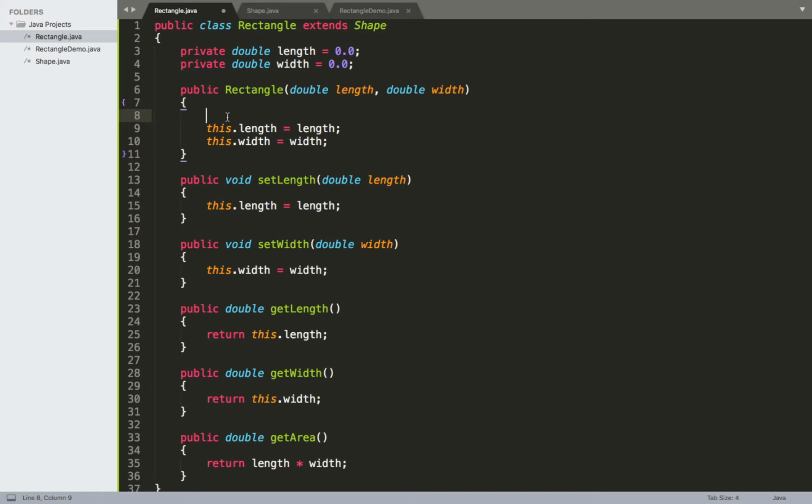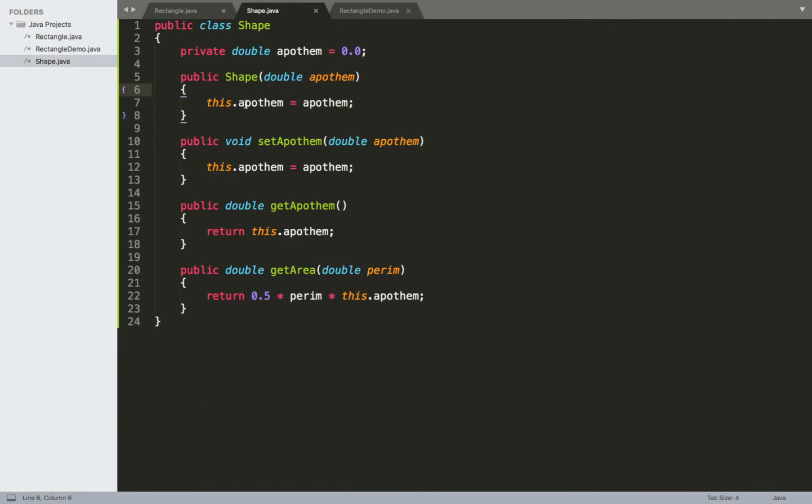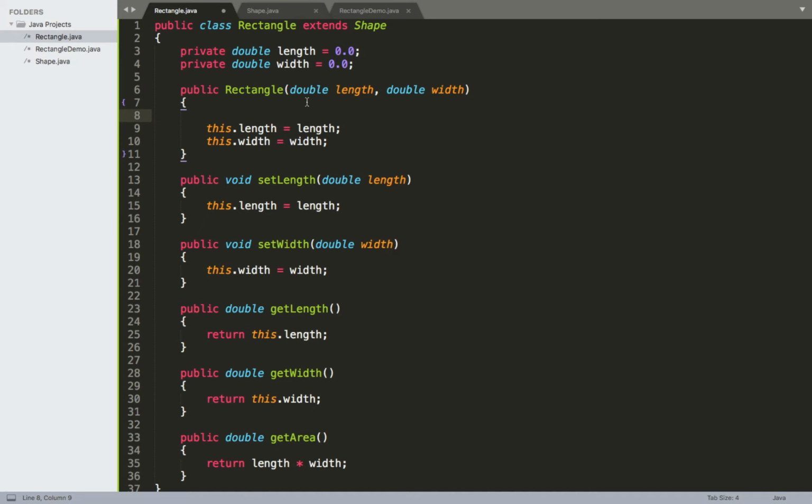But as we've mentioned in our introduction to classes overall, if we've provided an explicit, our own custom constructor, we can no longer rely on calling the default constructor for a particular class. So instead, we need to include an explicit call to shape right here inside of this rectangle constructor. We've seen something like this before, where we were using the this keyword in order to call one constructor of a class from inside of another.